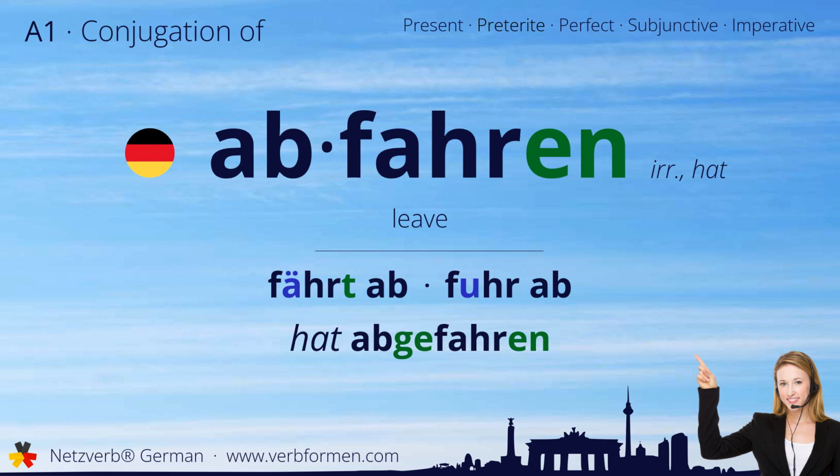Today we're going to learn how to conjugate the German verb abfahren. Watch and listen to the forms carefully. Let's start with the stem forms. Fährt ab, fuhr ab, hat abgefahren.